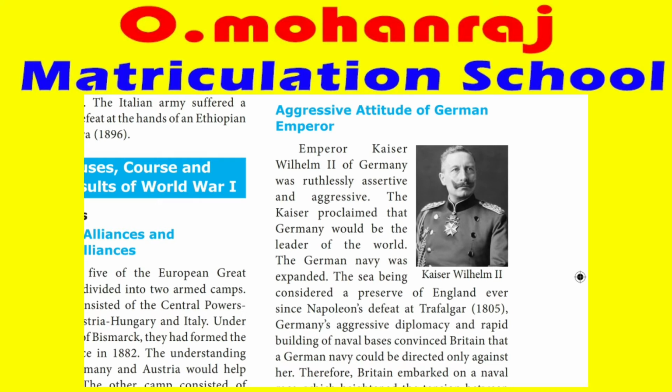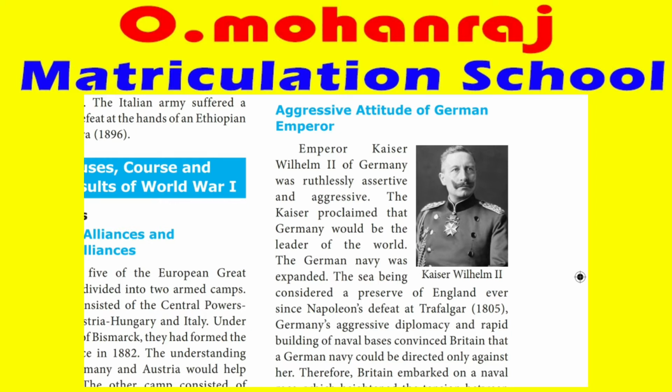He was very aggressive and assertive, very adamant and very much decided that God has created Germans to rule the world. They are the most advanced people and others are barbarians. So Kaiser proclaimed that Germany would be the leader of the world.